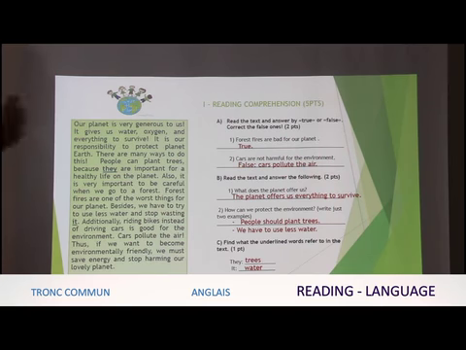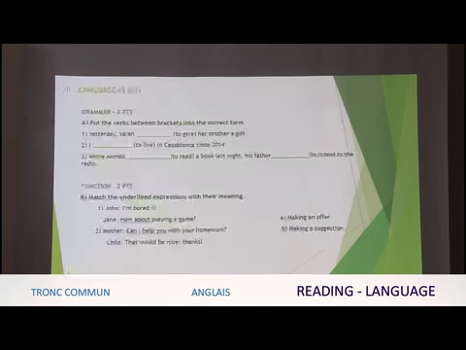Now we move forward to language. Okay, for language we have 5 points. Grammar 3 points, function 2 points. The first one we have: put the verbs between brackets into the correct form. So the verbs between brackets, meaning to give, to live, to read, and to listen.